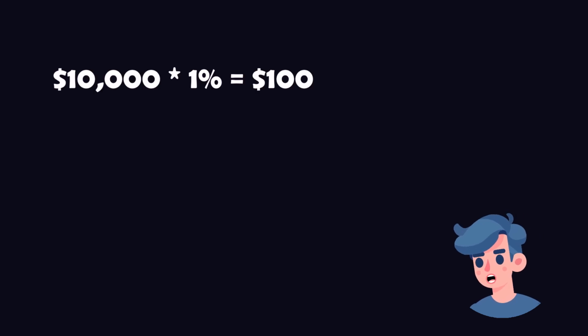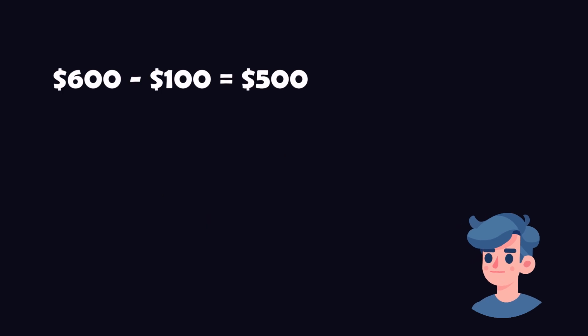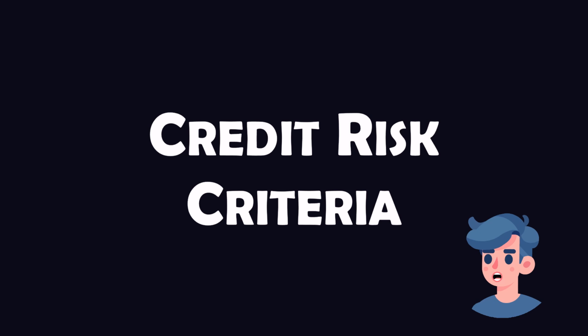Example: a company holds a loan of $10,000 which has not had a significant increase in credit risk since initial recognition, Stage 1. Based on historical data and economic outlook, the company estimates the 12-month ECL to be $100. If in the next year, the credit risk increases significantly, Stage 2, and the lifetime ECL is estimated to be $600, the new ECL allowance is $600 minus the previously recognized $100, totaling $500.